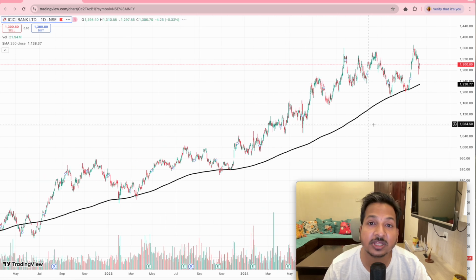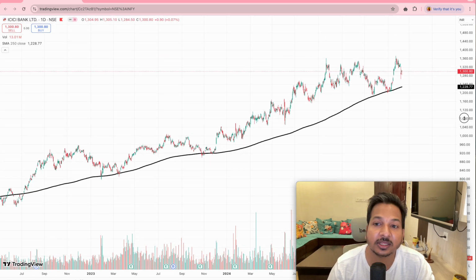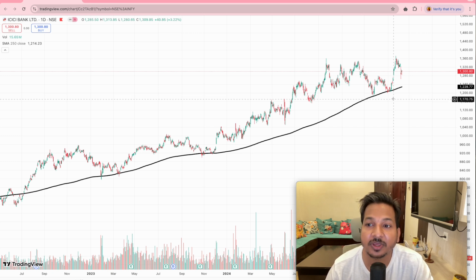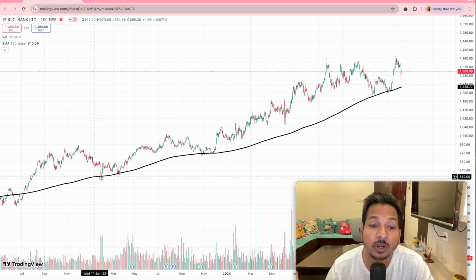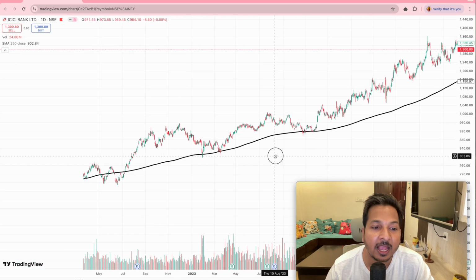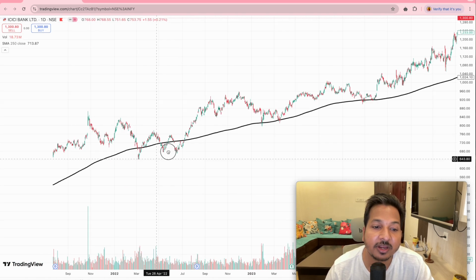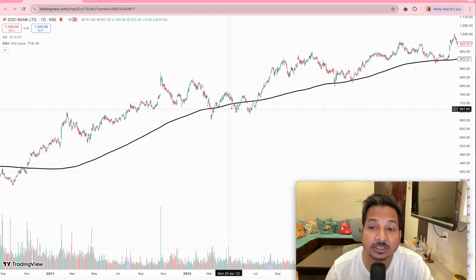This also shows that this is a stock stronger than Nifty, because Nifty is below the 250-day moving average. Many of the stocks are below the 250-day moving average, but this is the stock which is holding its 250-day moving average. And when it was available below the 250-day moving average here, when the Russia-Ukraine war was there, that was the time to buy it at 700 rupees.